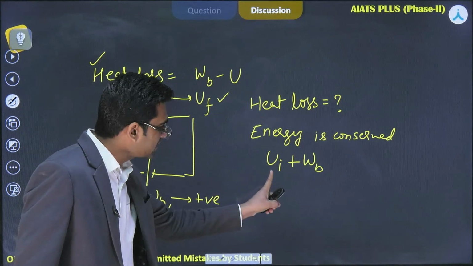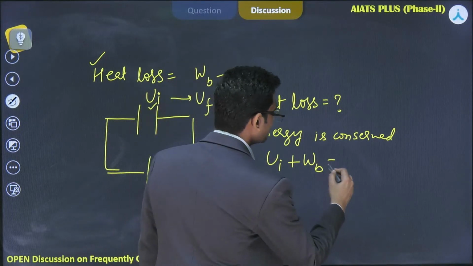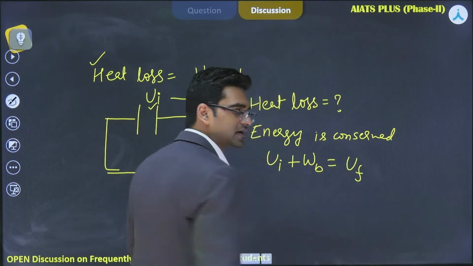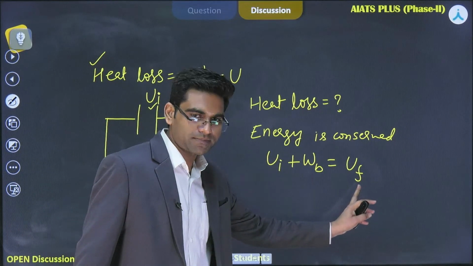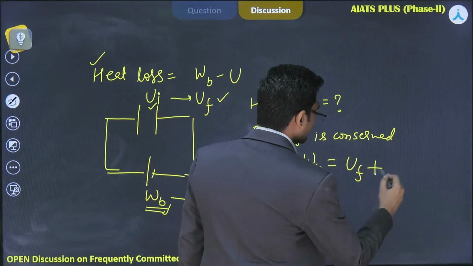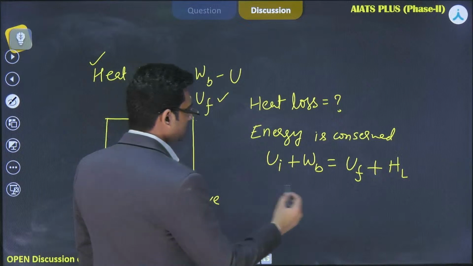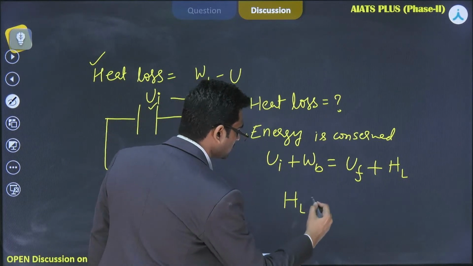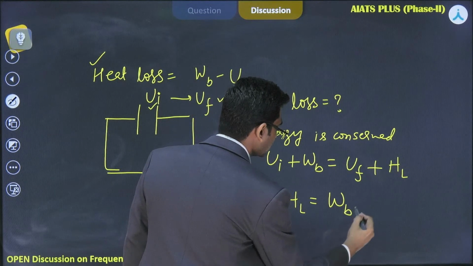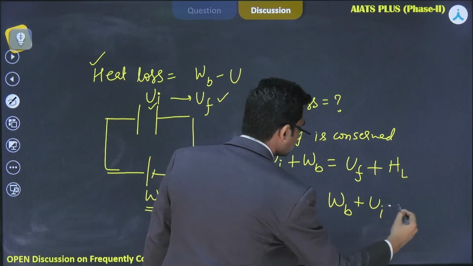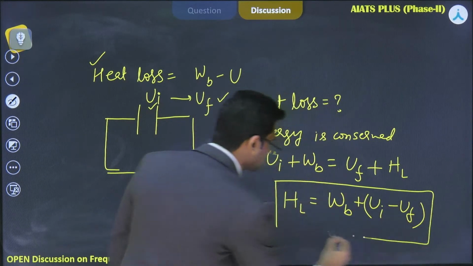This initial energy plus the work done by the battery should be equal to the part that gets stored in the capacitor, and the remaining part will be lost as heat. So that's how you can find the heat loss in these kinds of problems. So heat loss will become WB plus UI minus UF. That is the formula of heat loss.